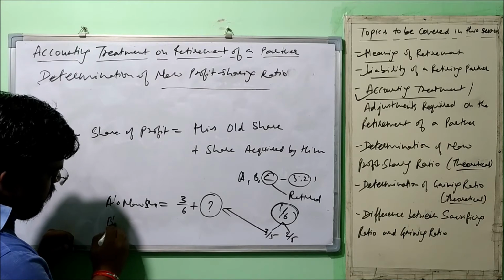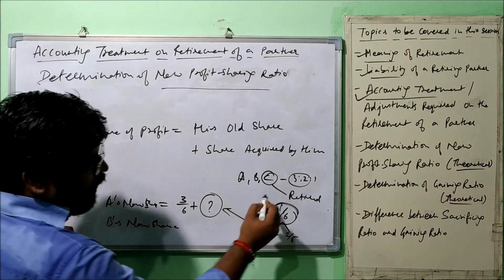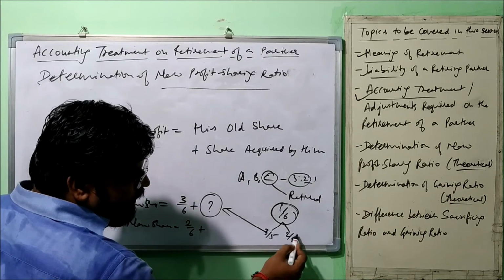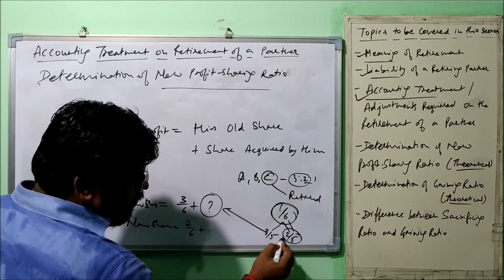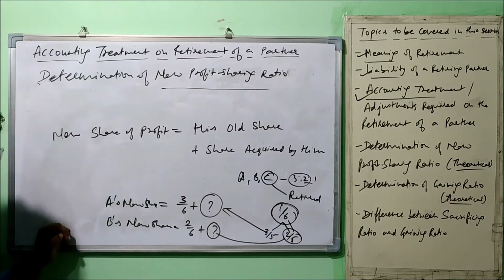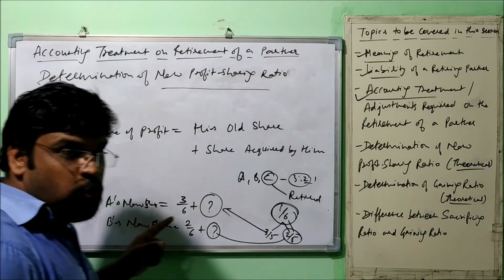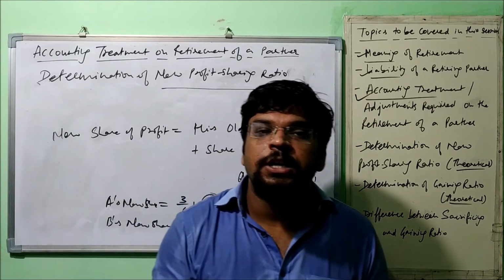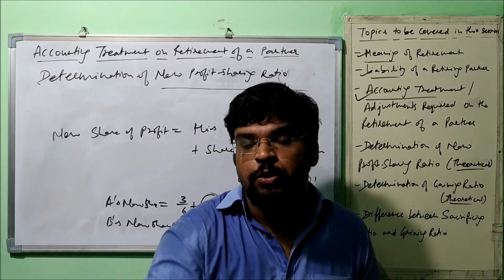Similarly, for B's new share, earlier B was getting 2/6, plus he will get 2/5 of this share, and that will be added. Got the point? So this is the way to calculate. But this is case 1. Case 1 means when the new profit sharing ratio is not given in the question.